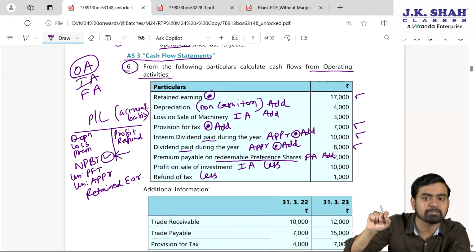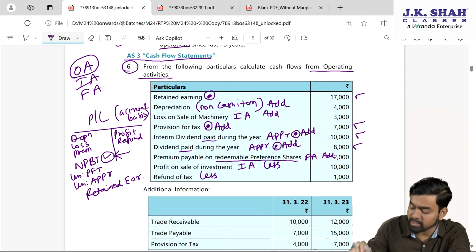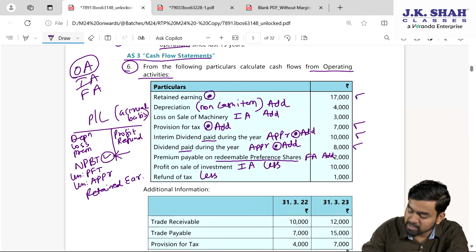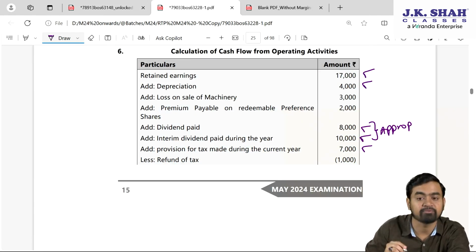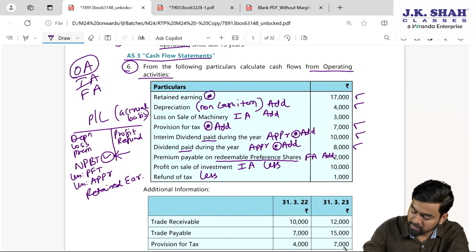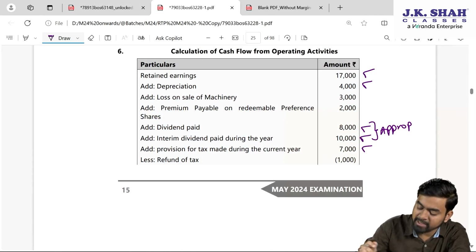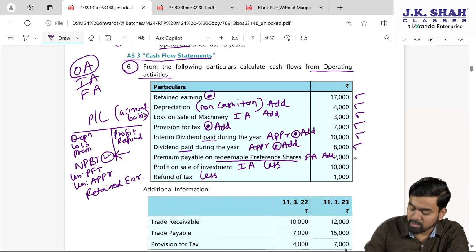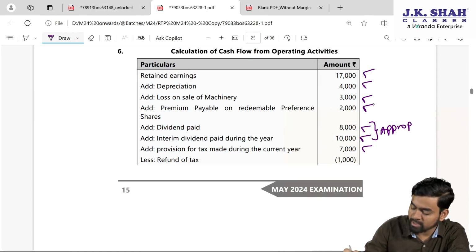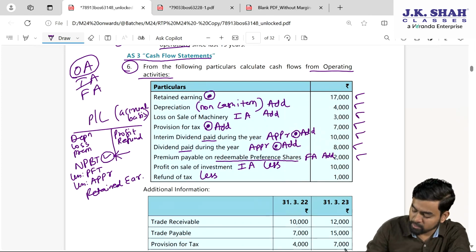To find cash profit, we need to eliminate non-cash item. So please confirm now depreciation. Depreciation will be added 4,000. Please confirm here, depreciation added 4,000. Next item is what, my dear students? Loss. Loss will be added 3,000. Done. Next is what, my dear students? Premium paid 2,000 will be added. So 2,000 added. Next is what, my dear students?